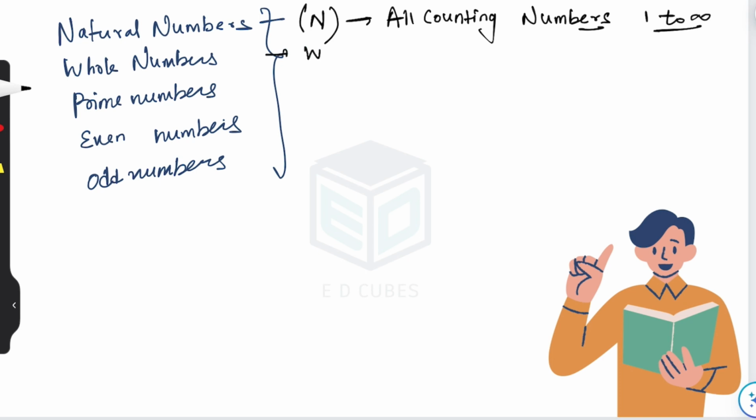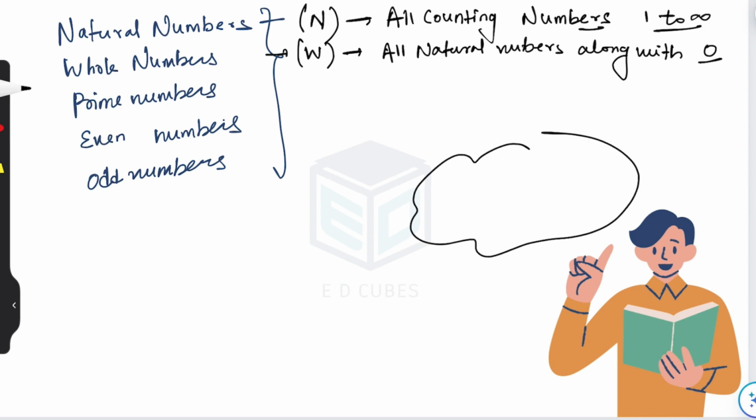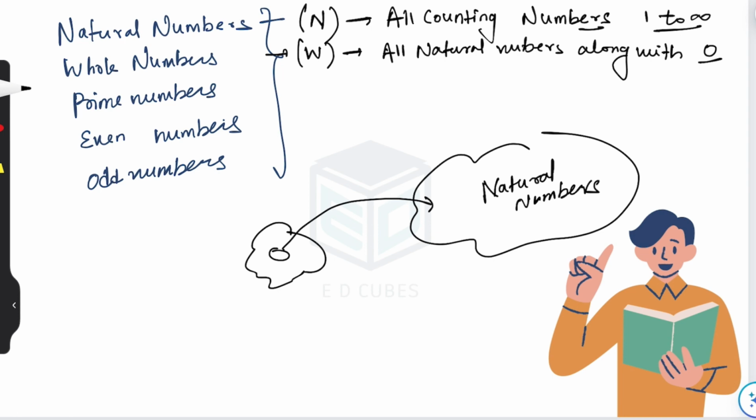Whole numbers are represented by capital W, and these are all natural numbers along with 0. All natural numbers along with 0 means there is a family of natural numbers, and there is a guest named 0, and this 0 comes inside this family of natural numbers. So natural numbers plus 0 is also there. This family will now be called whole numbers. Clear?